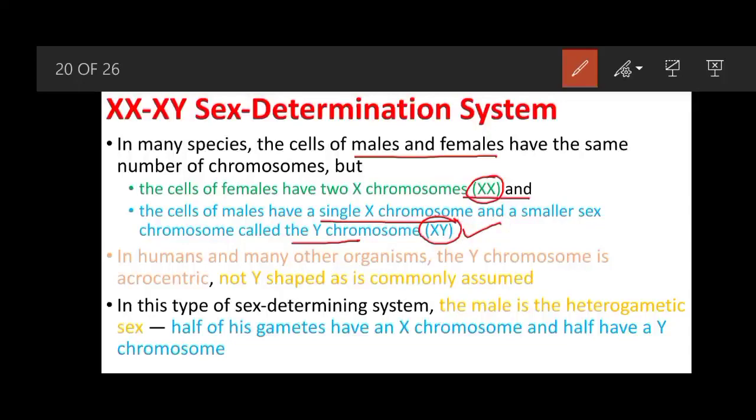So in humans and many other organisms, the Y chromosome is acrocentric. There are different types of chromosomes depending upon the position of the centromere.